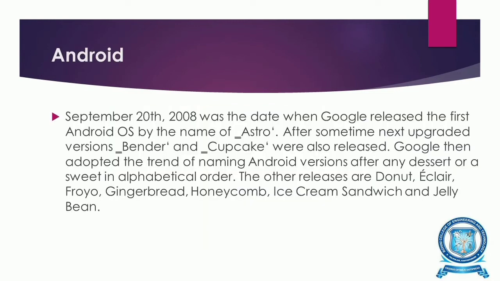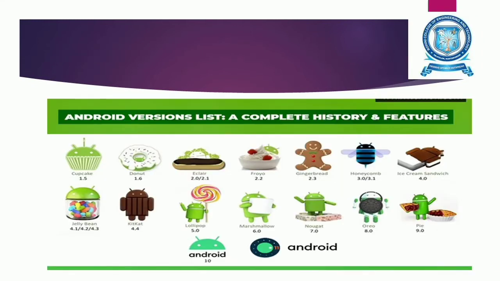September 20th, 2008 was the date when Google released the first Android OS by the name of Astro. After some time, the next upgraded versions were Bender and Cupcake. Google then also adopted the trend of naming the Android versions after a dessert or a sweet in alphabetical order. The other releases are Donut, Eclair, Froyo, Gingerbread, Honeycomb, Ice Cream Sandwich and Jelly Bean. This is the image that shows the Android versions list.